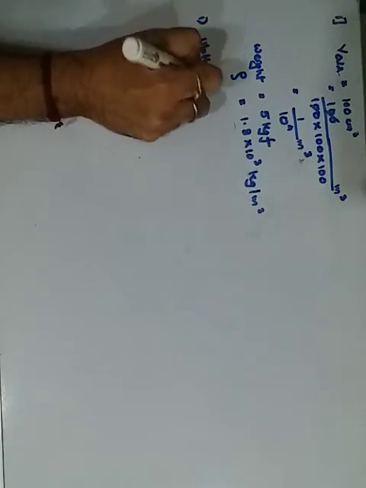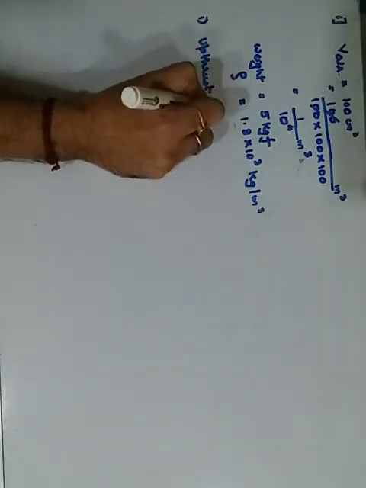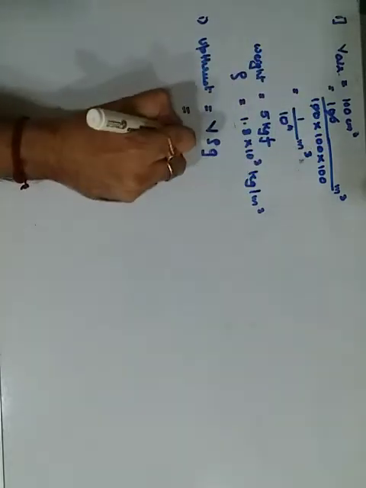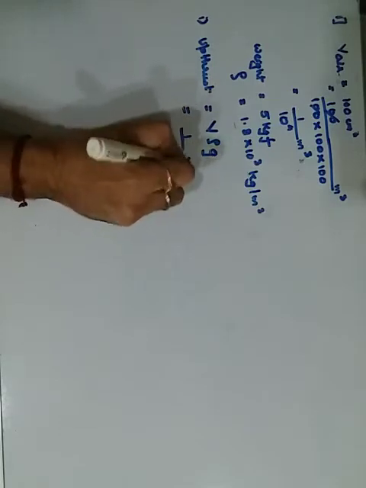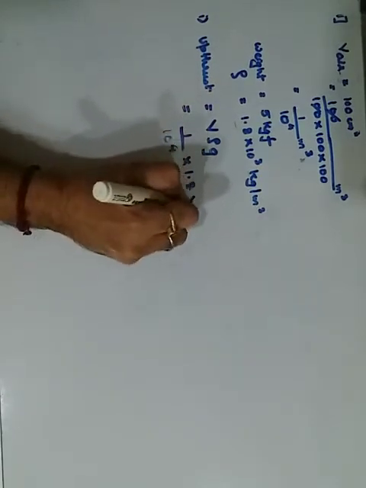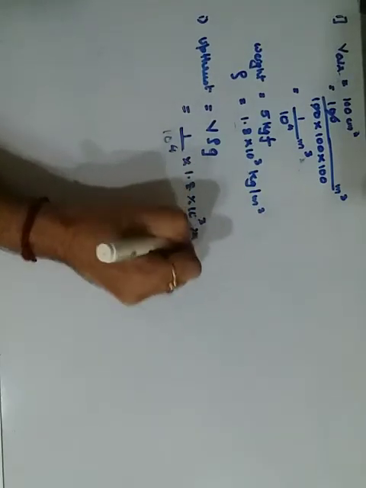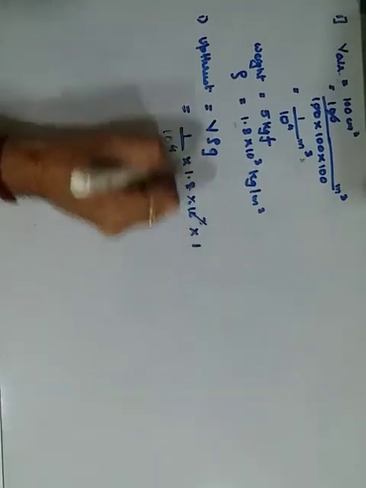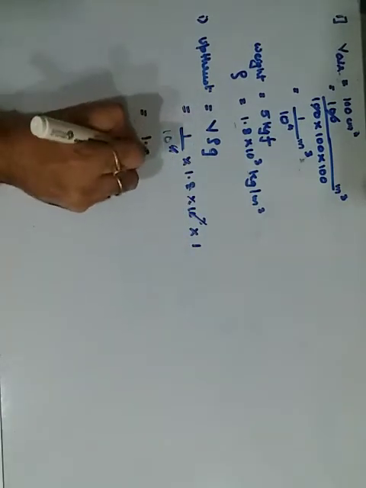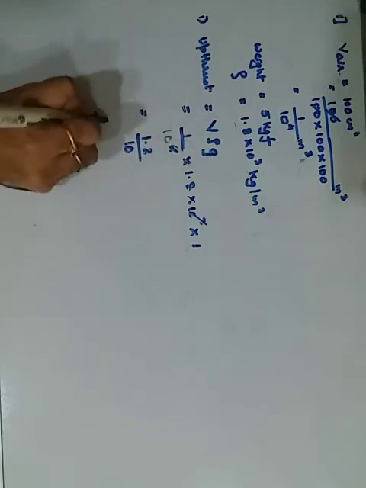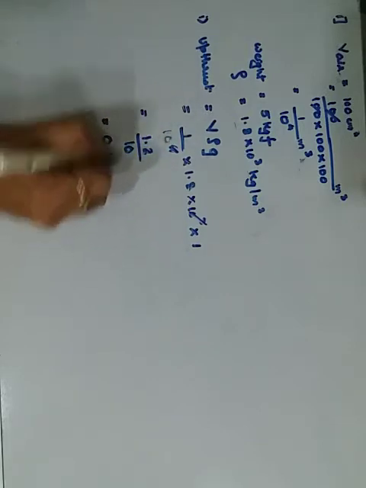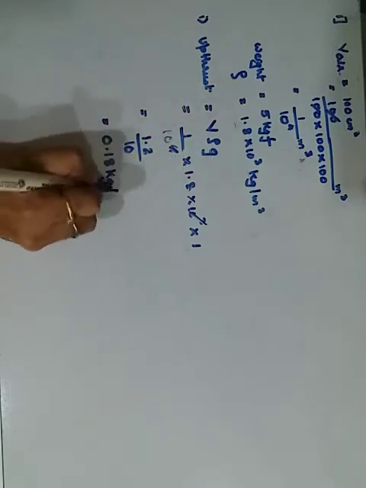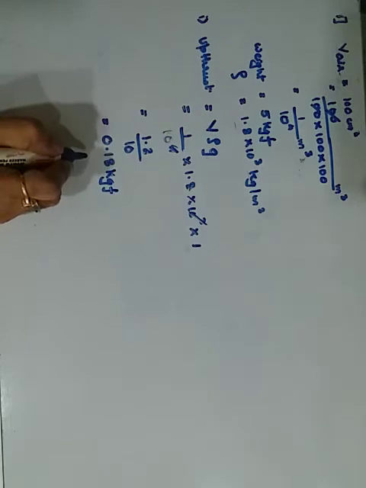What is the upthrust due to liquid? Simply the upthrust due to liquid is given by V into rho into G. V is 1 upon 10 raised to 4 into rho, density is 1.8 into 10 raised to 3, into G. G is always 1. So here 10 raised to 3 and 10 raised to 4, 10 cancels. So left with 1.8 upon 10, 1 decimal behind, 0.18 upthrust. Upthrust is a force which is given in kilogram force. Getting it? That is your first answer.